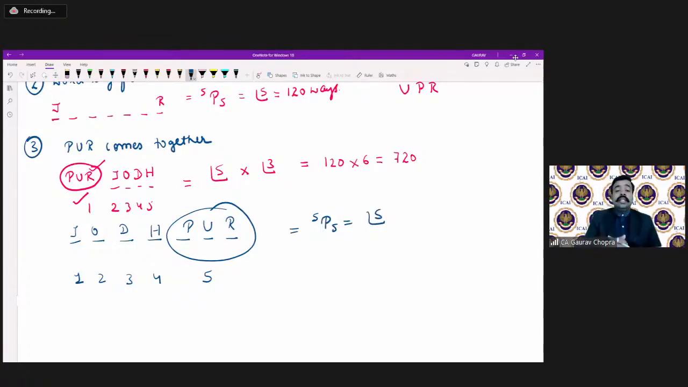Then PUR, these friends can interchange their positions with one another. P can come in place of R, U can come in place of P, anything can be done. So these 3 friends can arrange their positions in factorial 3 ways. Then why are we multiplying? We are discussing the multiplication rule. Whenever both events are occurring, we have to multiply them. And when out of the 2, only one thing is happening, then we have to use addition. But when both things are occurring, we have to use multiplication. So that's why it is factorial 5 multiplied by factorial 3.